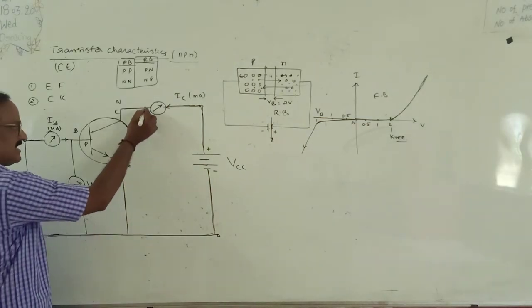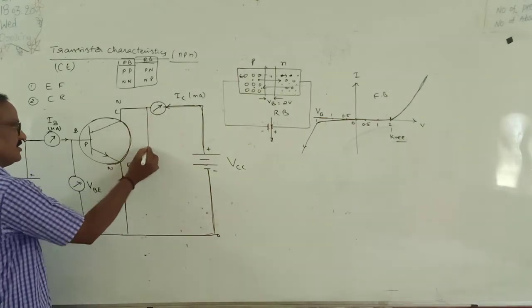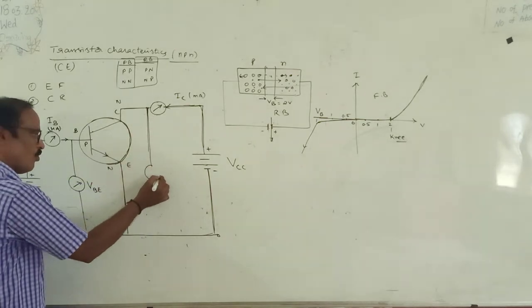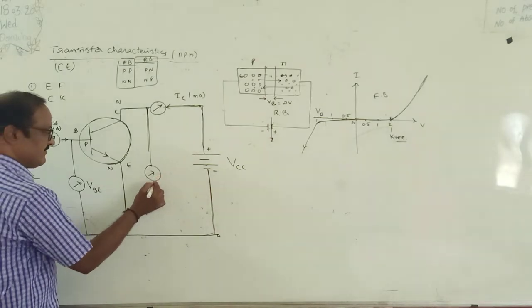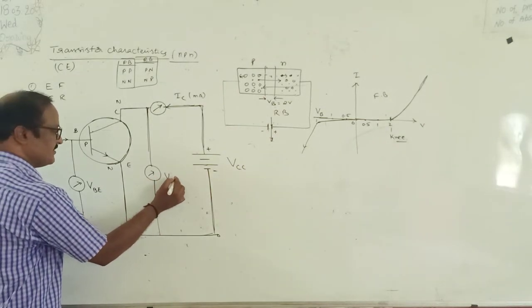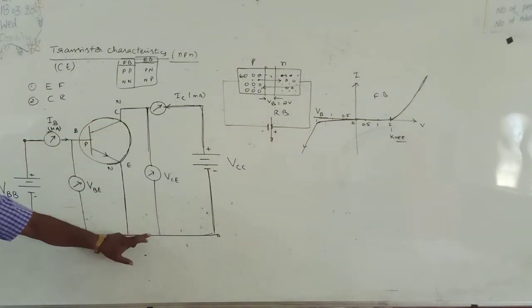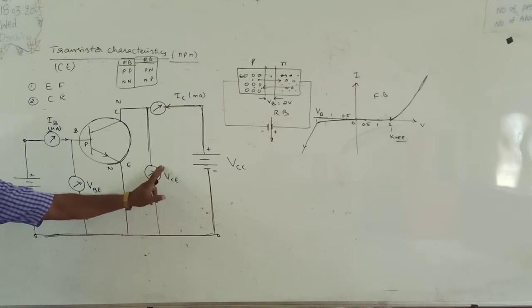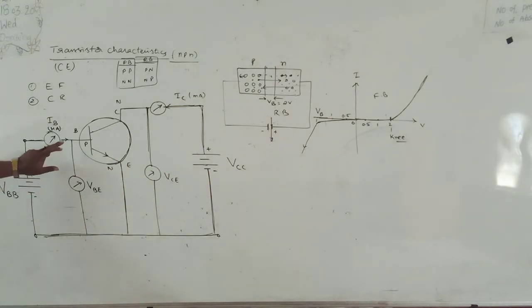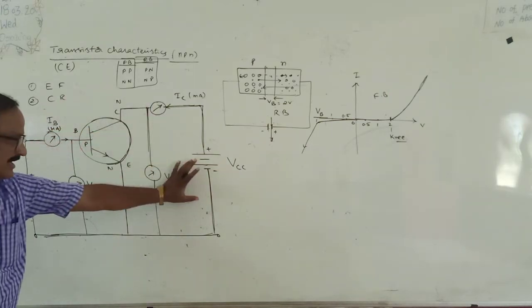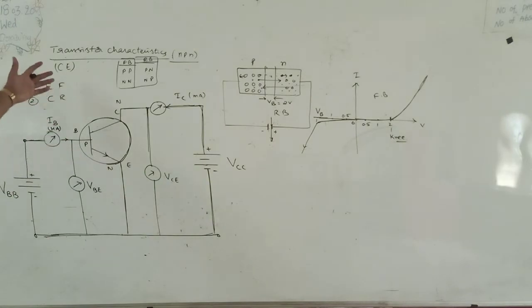Also, the potential difference across the collector and base, how it is changed, can also be measured by using one more voltmeter. It will measure VCE, voltage or potential difference between collector and emitter. To measure how the collector and emitter output changes, we connect a voltmeter. That will measure VCE. Voltage in between base and emitter will be changed and measured by using this voltmeter VBE, right? So this is the circuit to know the characteristics of the PNP or NPN transistor in the common emitter mode. Do you understand? Very easy.